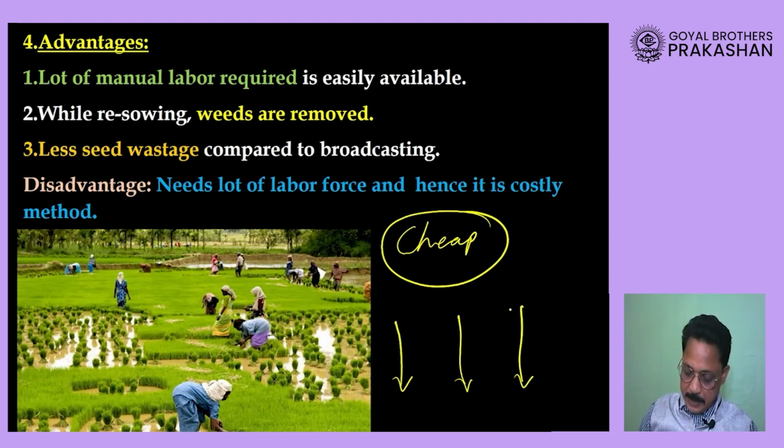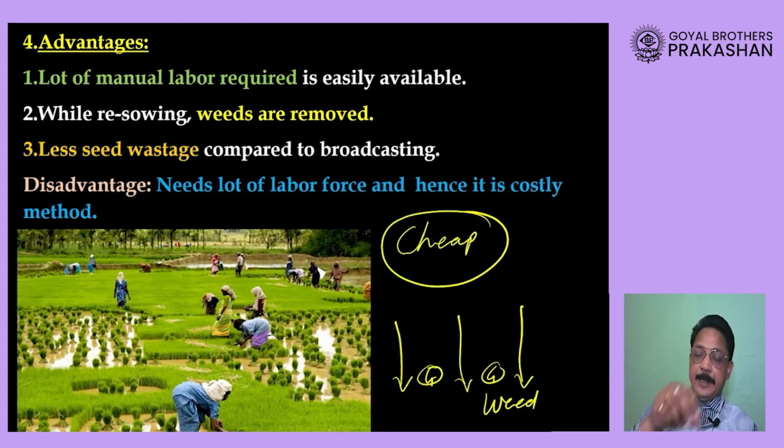Along with these saplings some unwanted grass also grows, which is called weed. So when we are transplanting, the weeds can also be removed easily. And in this process, of course, there will be minimum wastage.